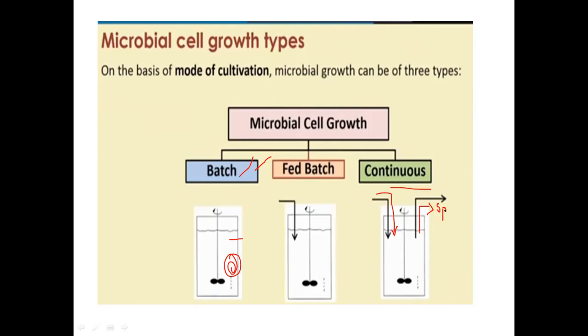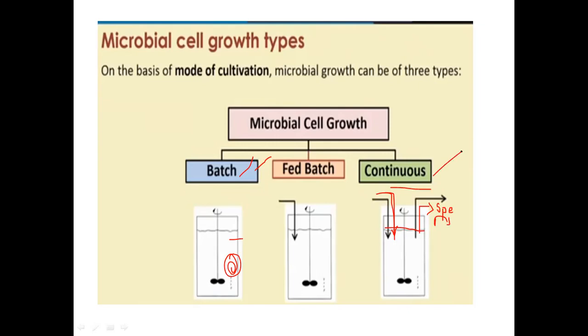The fermenter is designed with an inlet where the media enters. At the same time there is an outlet to remove the used media, the spent, and the same volume of media is maintained within the bioreactor by removing the spent and adding the same volume of fresh sterilized media. This is called continuous culture.